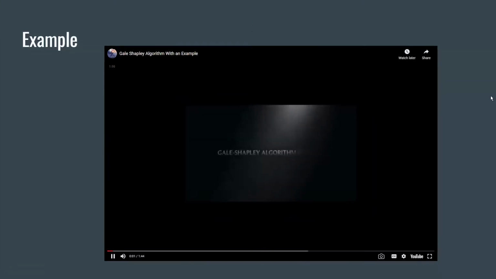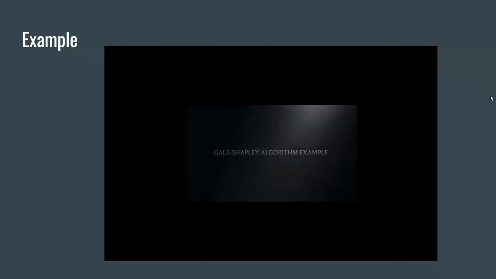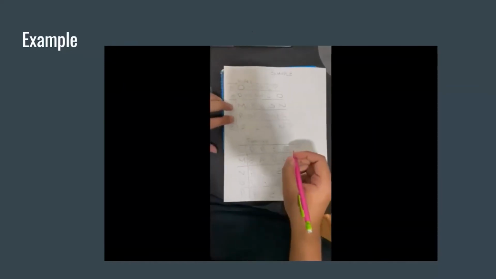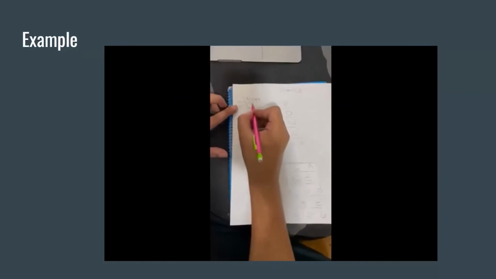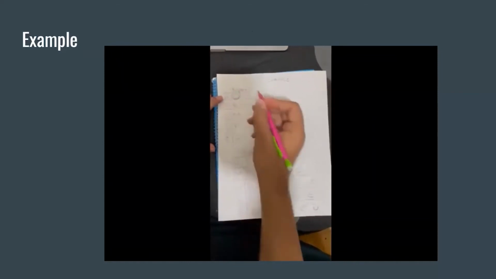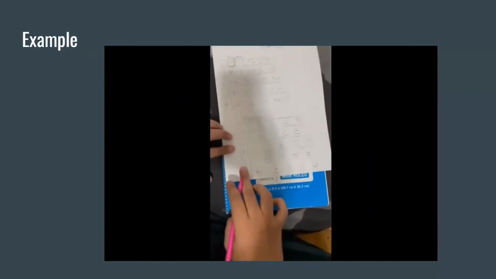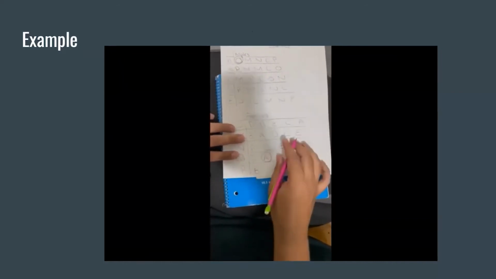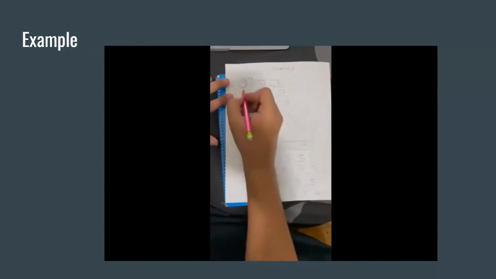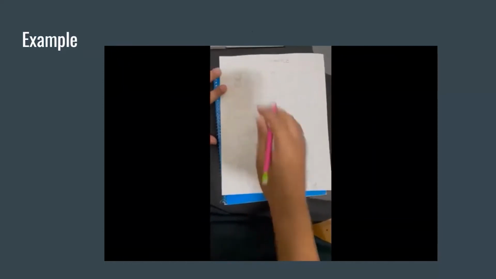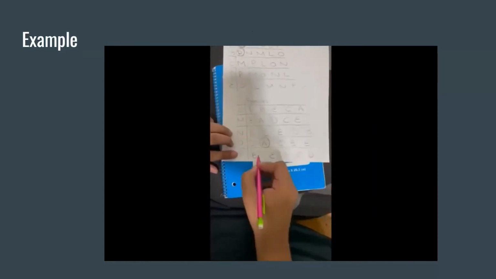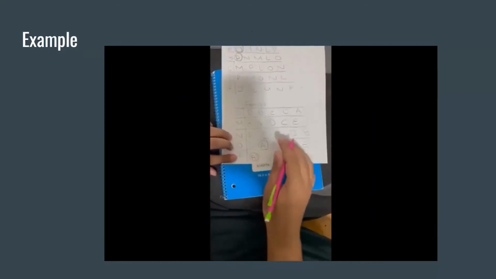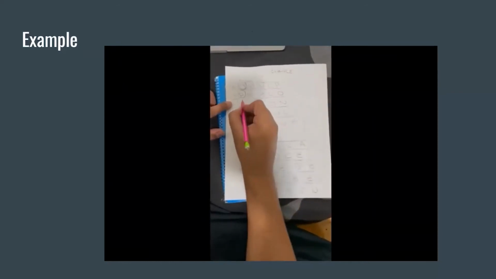Here is one example where I'll just show you guys how this whole algorithm works. Firstly, A proposes to his most preferable option, O. As O has no better options for the time being, she accepts A. Next, B proposes to his most preferable option, P, and as she has not received any better offer, she also accepts. After that, C proposes to M, and she also accepts due to lack of any other offers.